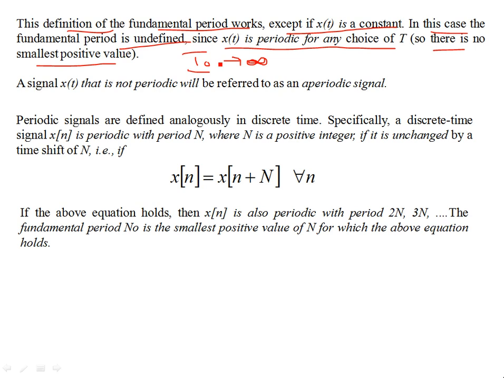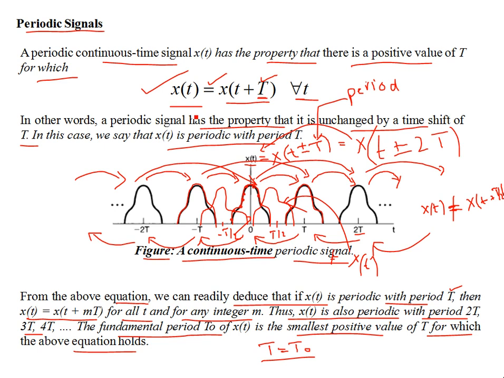So under these conditions, constants are not periodic, okay? I would say they're not even signals, right? So constant phenomena has nothing to do with periodicity, right? So a signal x(t) that is not periodic, we're going to refer to as an aperiodic signal, okay? An aperiodic signal is one for which the equality does not hold, and you cannot have a smallest positive quantity capital T by which, if you shift the signal in time, you delay it or you advance it, under this transformation you get back the original signal. If you cannot find the smallest positive capital T, the signal is aperiodic, okay?